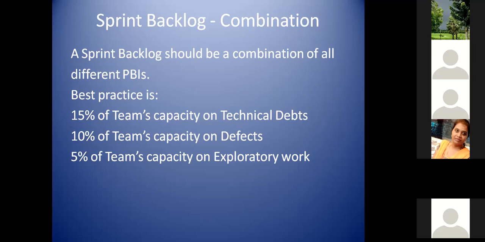So this one you should really take care of as a Scrum Master. When the sprint backlog is getting full, it's a combination of all these things. And always remember, do not commit for 100%, because we should also be in a position to accept changes, because that is also one important thing when we are using Agile methodology. So always keep some buffer, some space for new things to come into the picture, right?